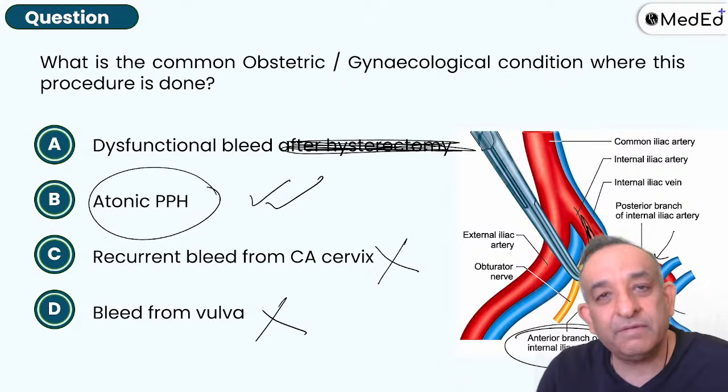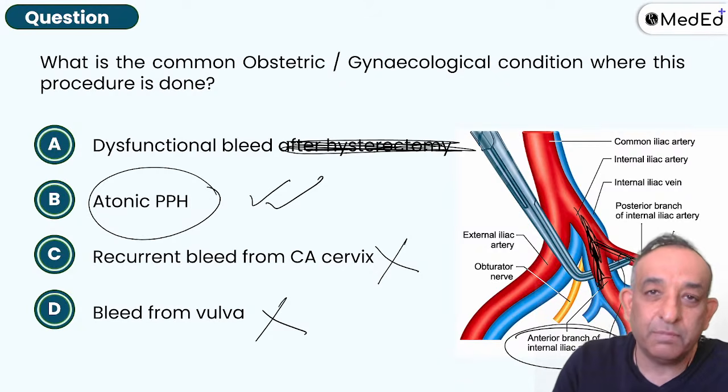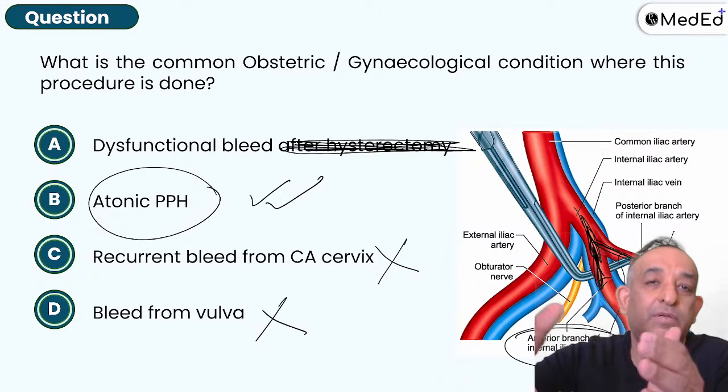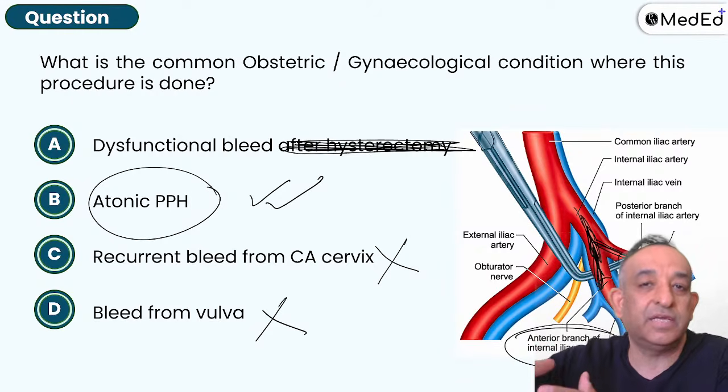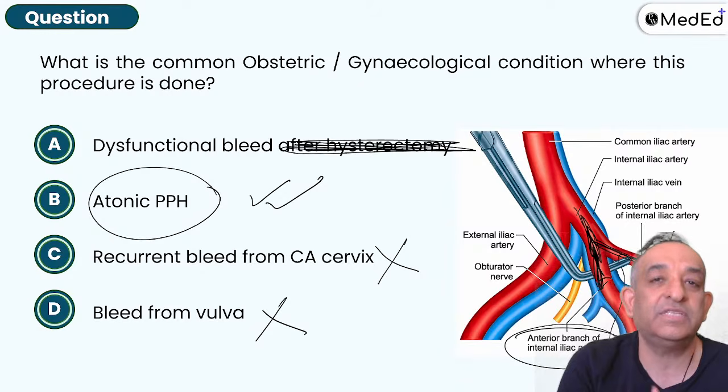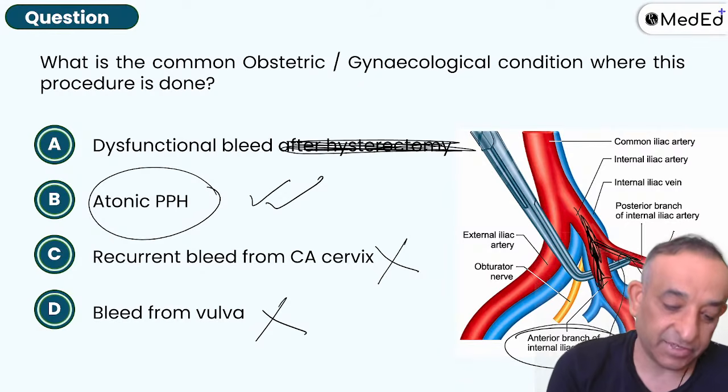So any bleeding in the pelvis, you can do internal iliac artery ligation eventually, but mostly it is done for atonic PPH which is not responding to drugs, and then not responding to the balloon tamponade or the B-Lynch suturing. So before I do a hysterectomy, I go ahead and do this internal iliac artery ligation.